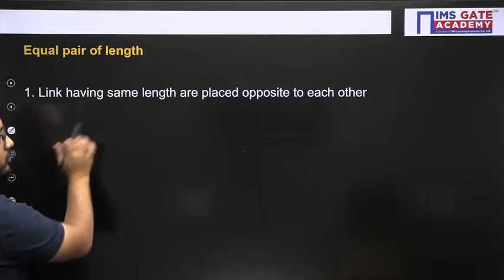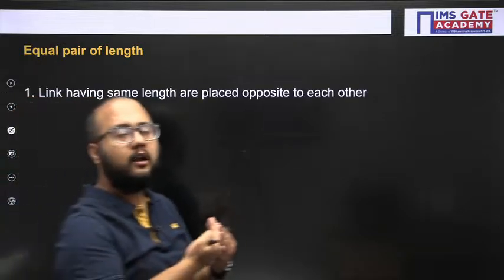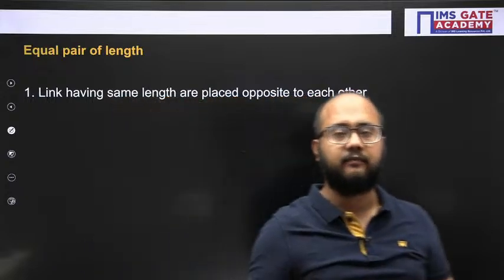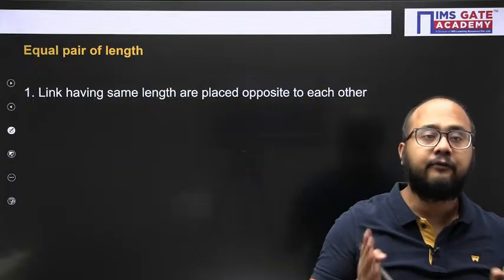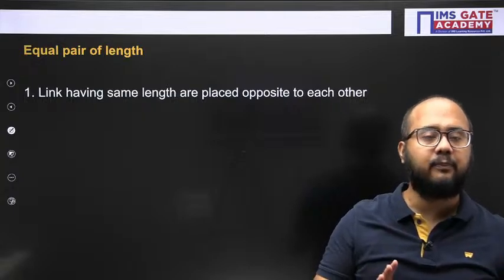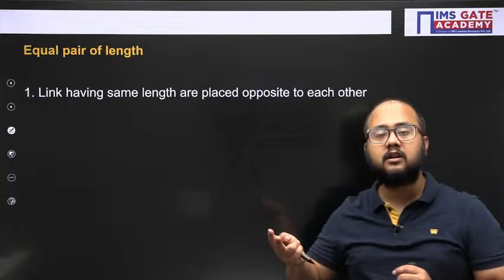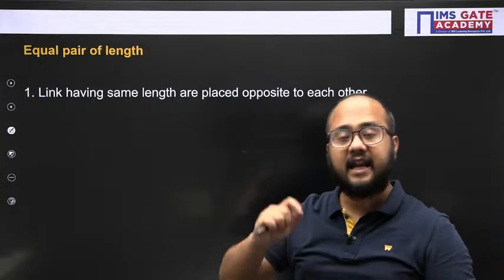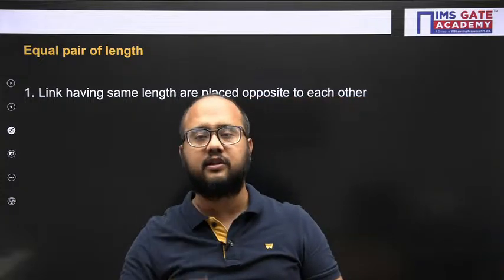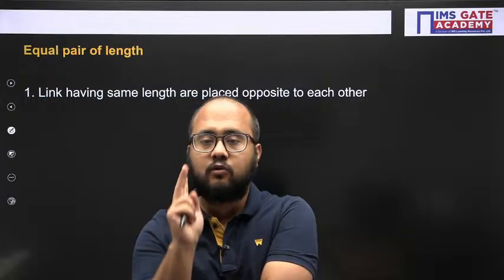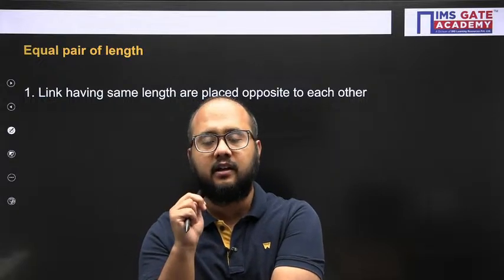Now, as I told you, if I place equal links opposite to each other, that is one possibility. The second possibility is when we place equal links adjacent to each other. In total two possibilities will be there.